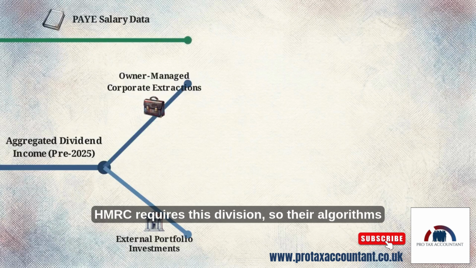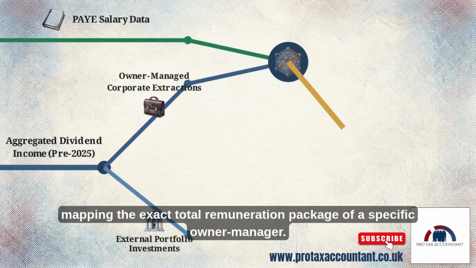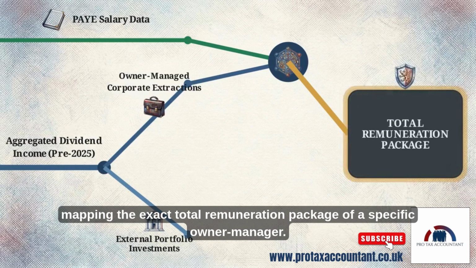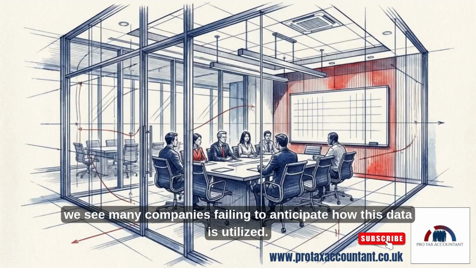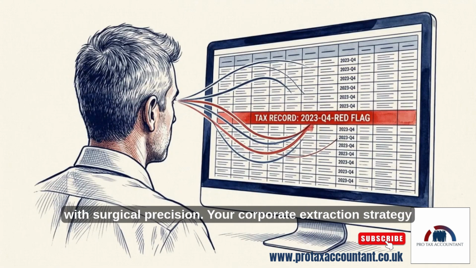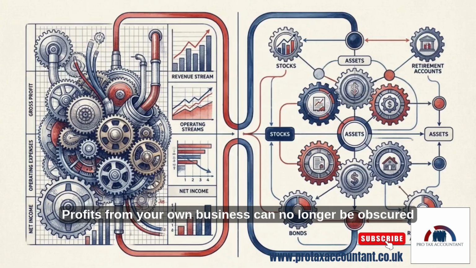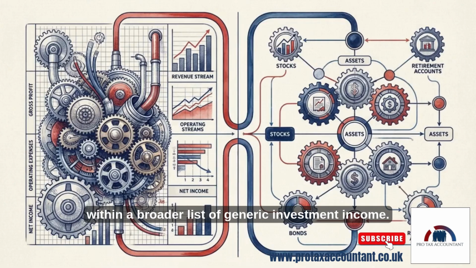HMRC requires this division so their algorithms can instantly sum up your PAYE salary and your company dividends, mapping the exact total remuneration package of a specific owner-manager. At Pro Tax Accountant, we see many companies failing to anticipate how this data is utilized. HMRC applies this exact split to target their compliance activities with surgical precision. Your corporate extraction strategy is now entirely transparent on the return itself. Profits from your own business can no longer be obscured within a broader list of generic investment income.